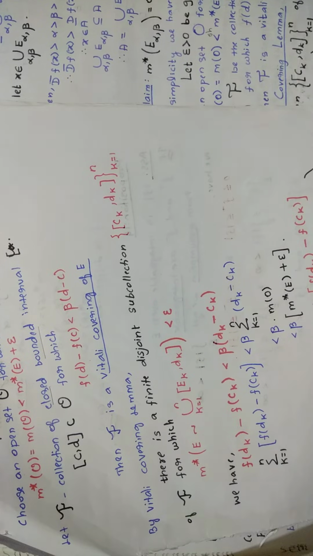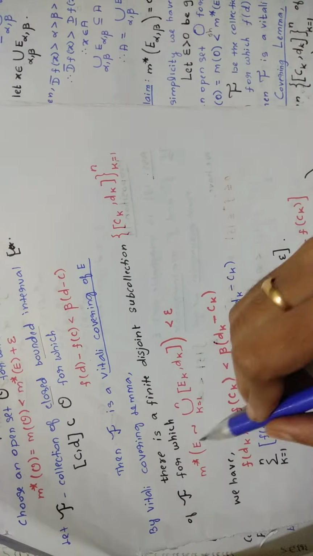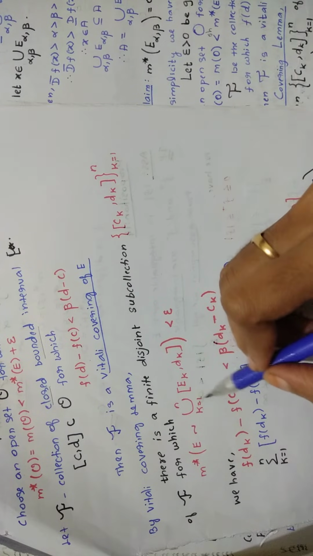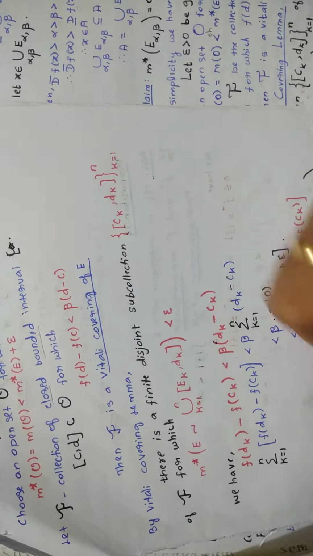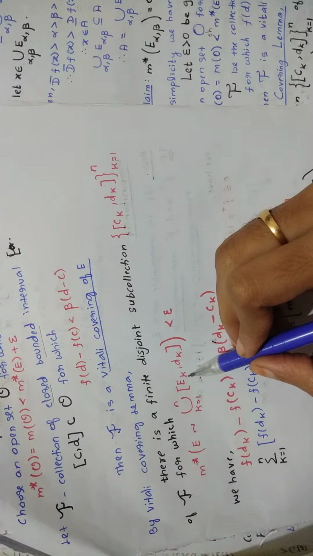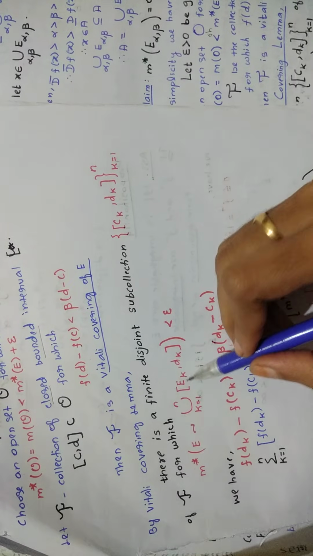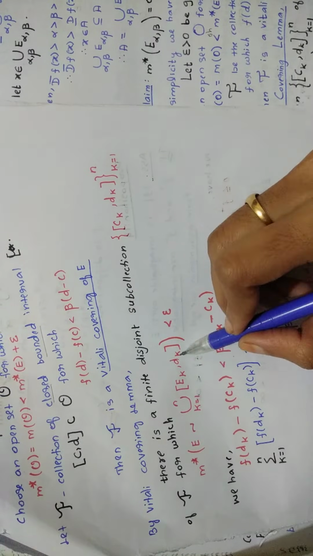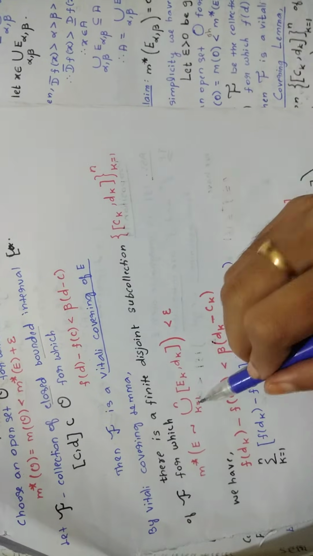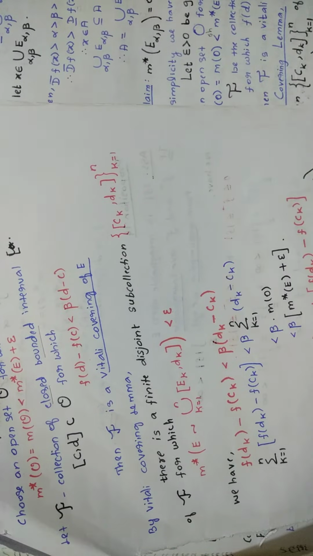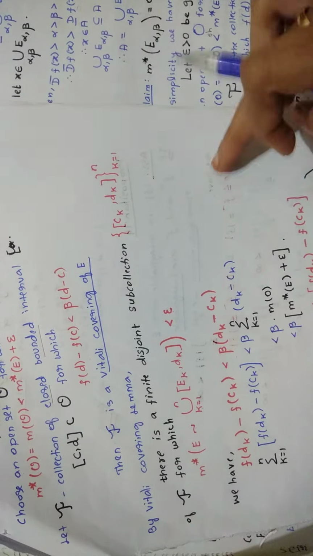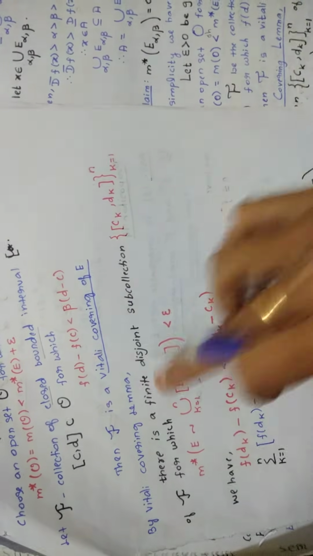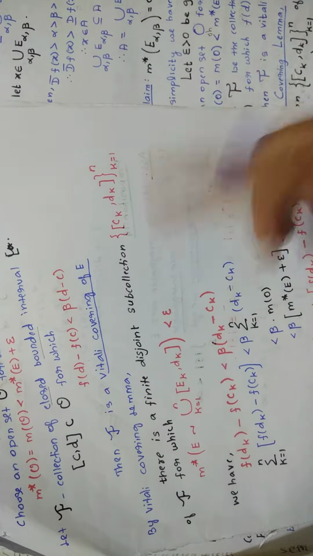Keep this in your mind; you are writing this by the Vitali covering lemma. Don't forget this.